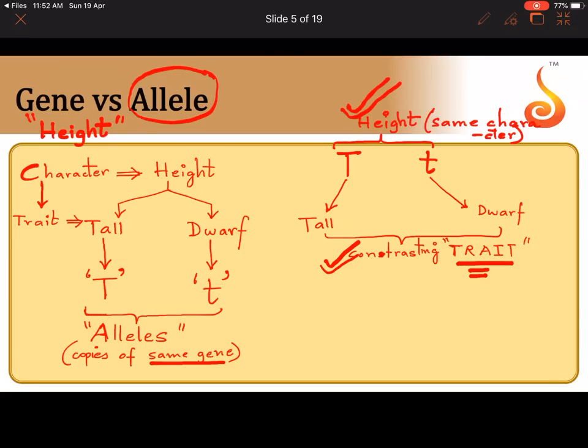Which is the allele that codes for tallness? It is capital T. Which is the allele that codes for dwarfness? It is small t. I'm assuming the concept is clear here to all of you. Okay, so capital T and small t are alleles of each other. They are slightly different copies of the same gene. They code for the same character, but they code for contrasting character traits. They code for contrasting pairs of traits of a particular character.